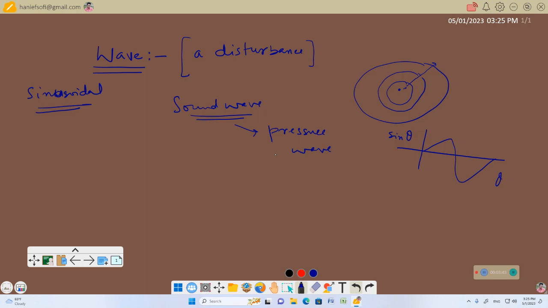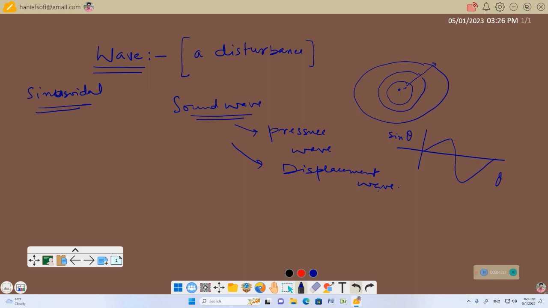Now when sound wave goes through the medium, you can also express it as a displacement wave because the medium particles also oscillate at their respective positions. When you express the sound wave in terms of the displacement of the particles, we call it displacement wave. So, in general, wave is a disturbance.